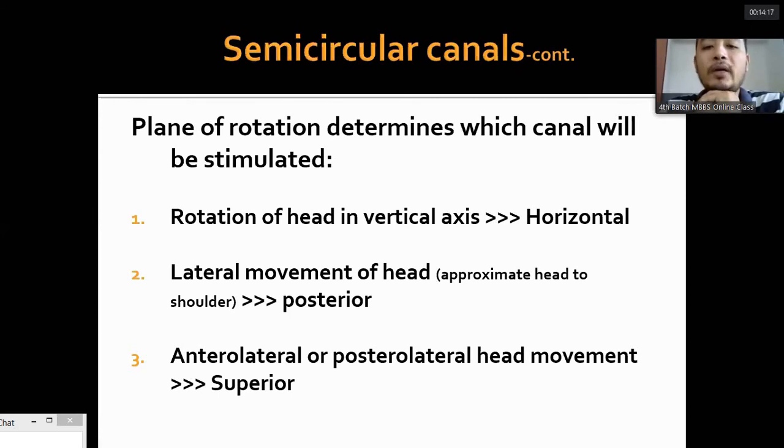With the lateral movement of the head, when you move your head towards the shoulder, the posterior semicircular canal gets activated. The anterolateral or posterolateral head movements, just like this yes movement, will be detected by the superior, also called anterior, semicircular canal. So there are three different semicircular canals for movement in the 3 dimensions.